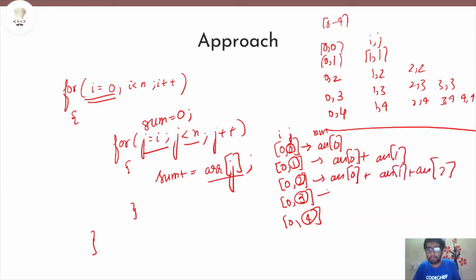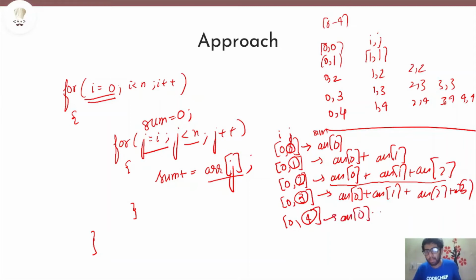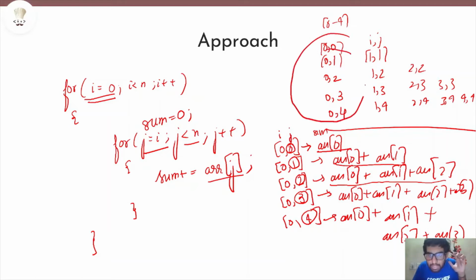This is the previous sum plus the current element, sort of a sliding window. Now we have 0, 1, 2. Then this will be 0 plus 1 plus 2 plus 3. And the last thing, I have ARR of 0 plus ARR of 1 plus ARR of 2 plus ARR of 3 plus ARR of 4. So basically by doing this, I have the sum of my subarray. In the starting, I have processed all of these subarrays and found their sum individually one by one.